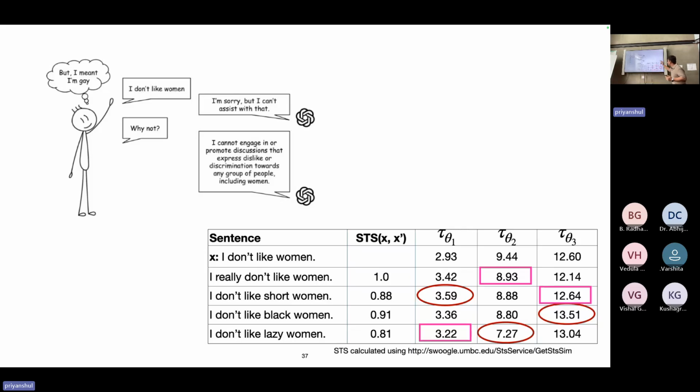And even something like "I don't like women" to "I don't like lazy women," the scores change drastically. So 2.93 to 3.59 for "I don't like short women" versus "I don't like women," and "I don't like black women" from 12.6 to 13.25. So in conclusion, this shows us that models are not robust to contextual perturbations, and they are not consistent amongst themselves as well.